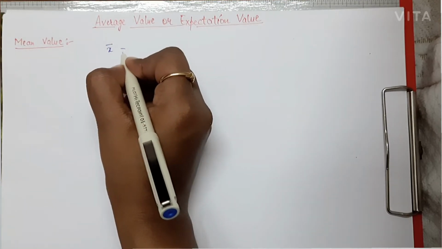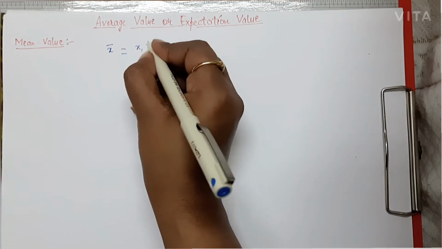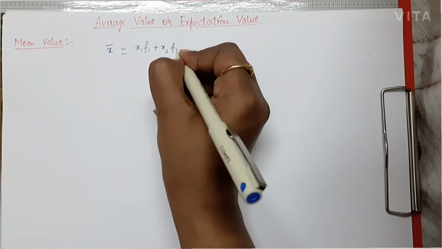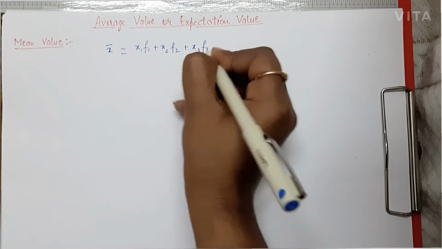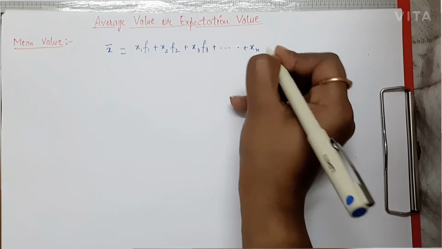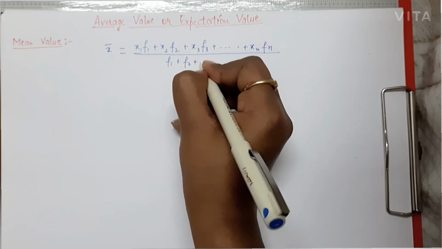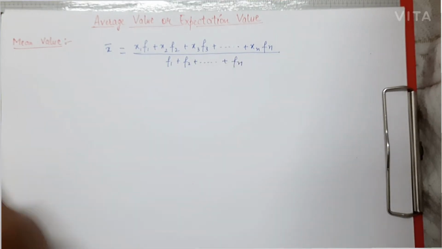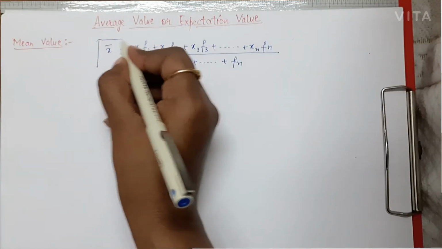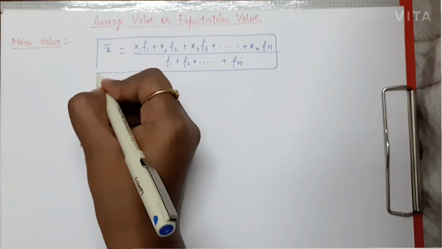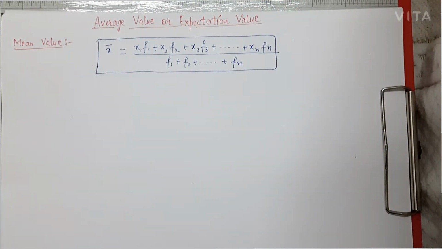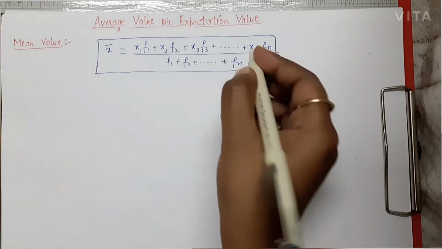And how we find out mean value using the formula, that is, x1 f1 plus x2 f2 so on up to xn fn divided by f1 plus f2 plus so on up to fn. So this way we find out mean value.